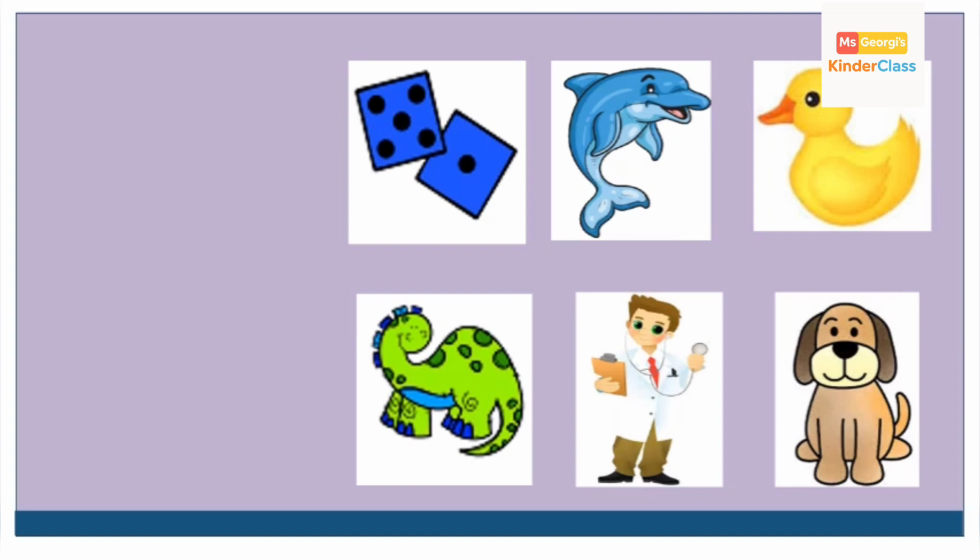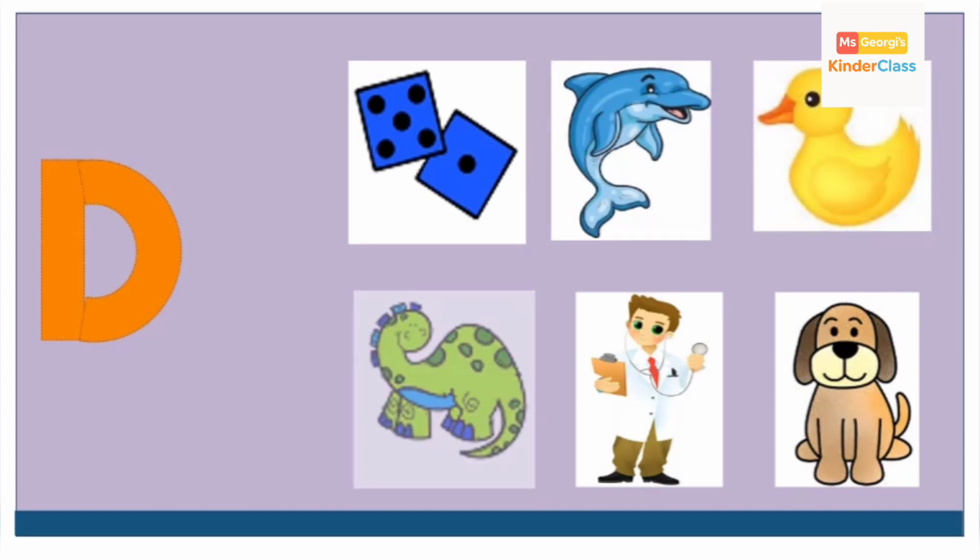D says D. Now let's see how the letter looks. One standing line, one curve. Make D. D says D. Now look here. There are so many pictures which have the D sound. The dice, the dolphin, the duck, the dinosaur, the doctor, the dog.